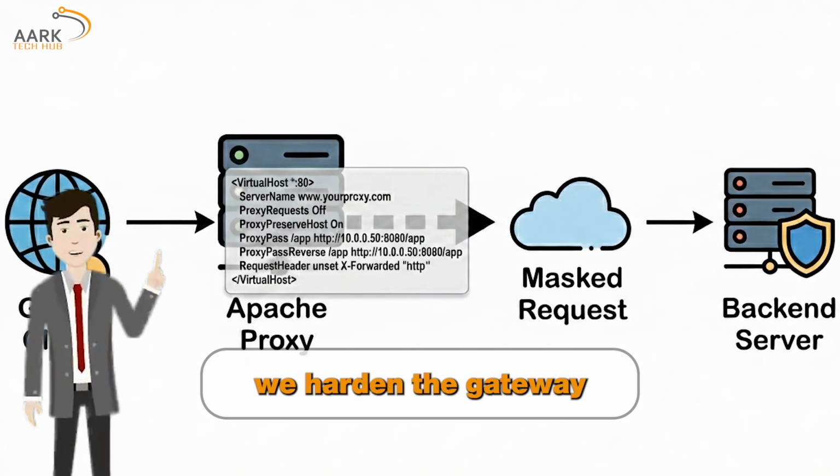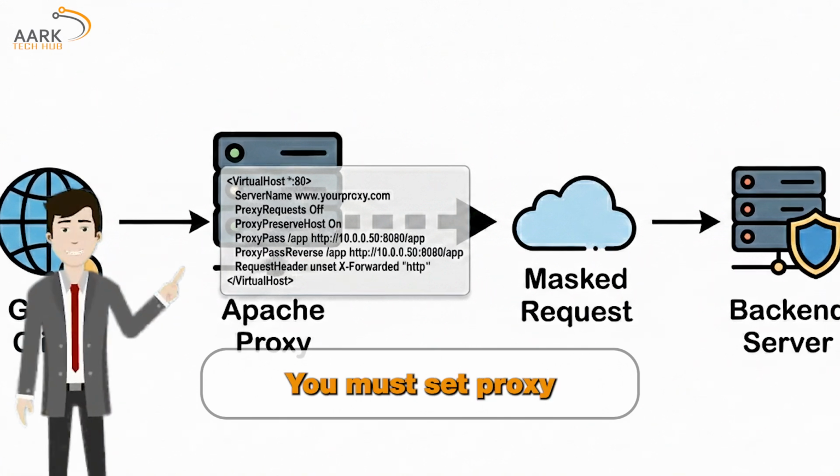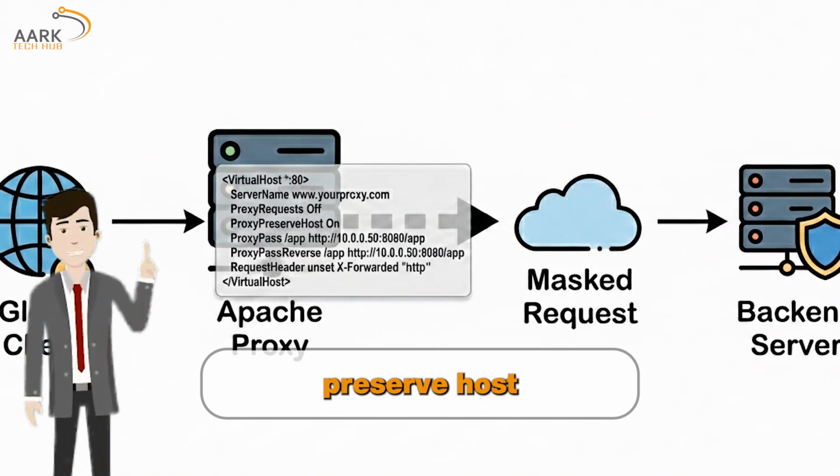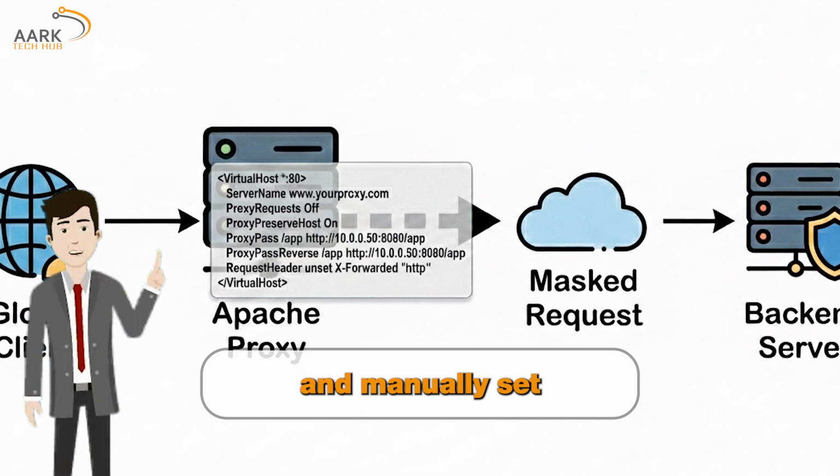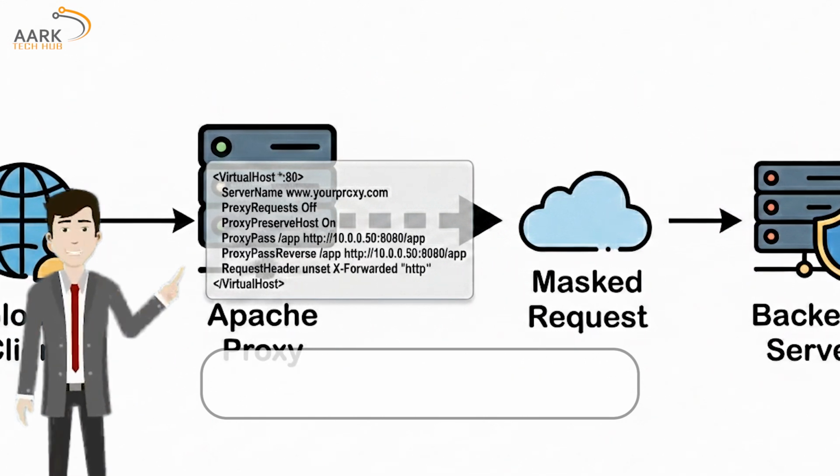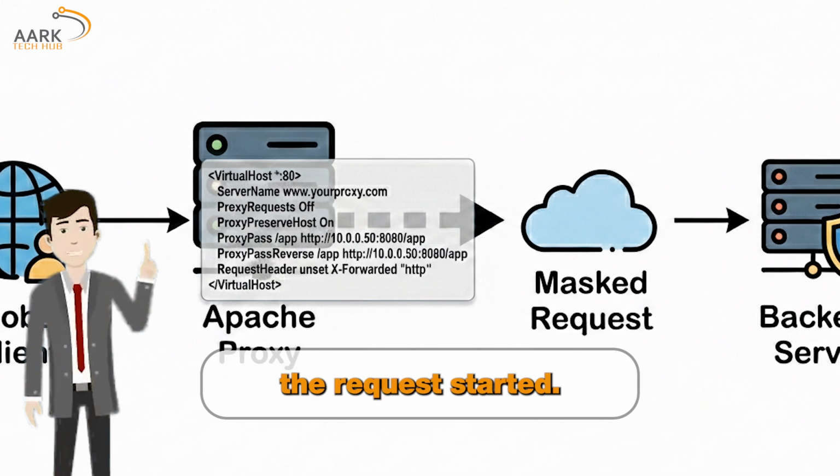First, we harden the gateway. In your Apache virtual host, you must set ProxyPreserveHost to On and manually set X-Forwarded-Proto. This tells Express exactly where the request started.